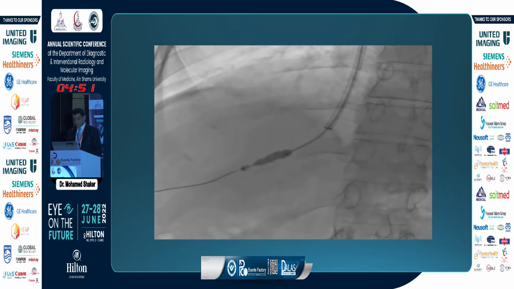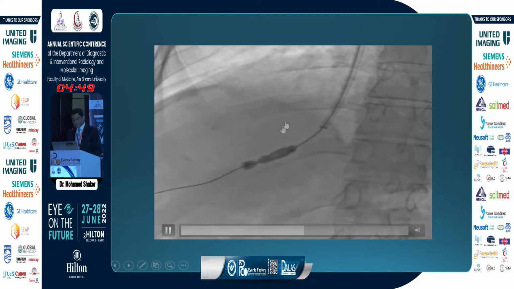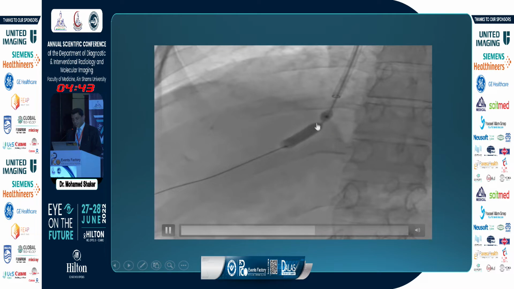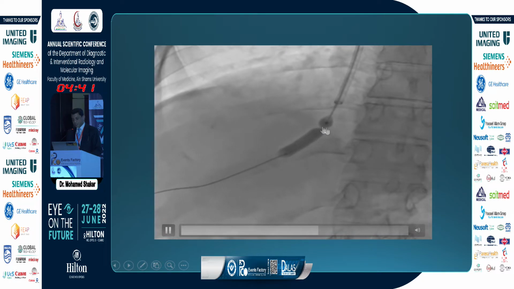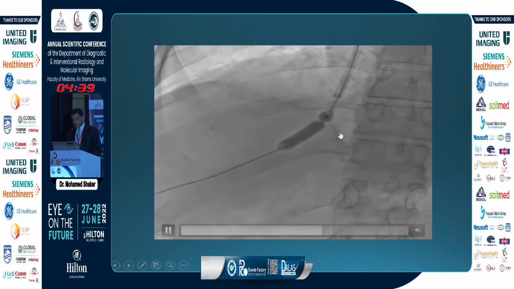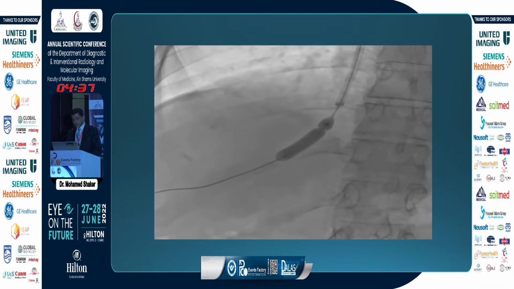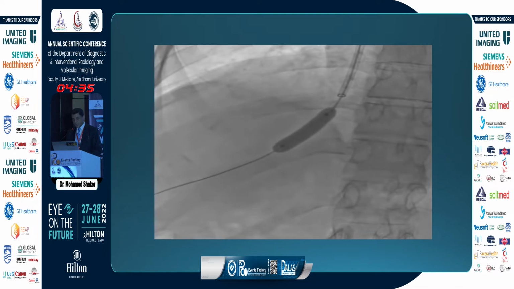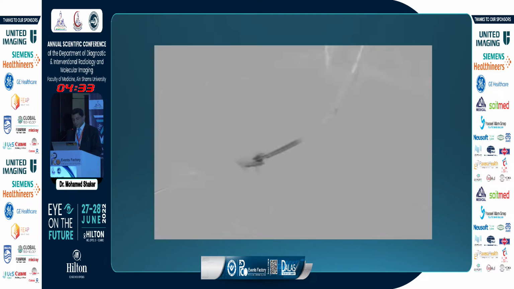from the transhepatic axis. And then we dilate the track by 8 millimeter balloon, starting from the portal side, and this is the waist at the wall of the portal vein, and this is the waist toward the IVC. After dilating the track by 8 millimeter balloon, we advance the sheath downwards to the portal and do portography.